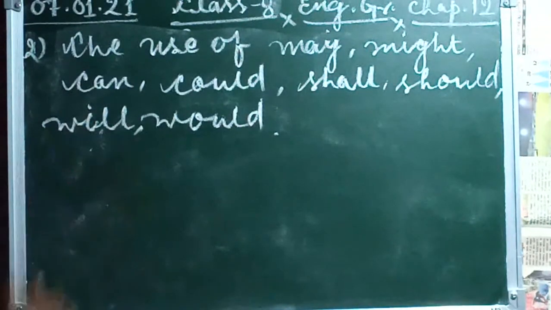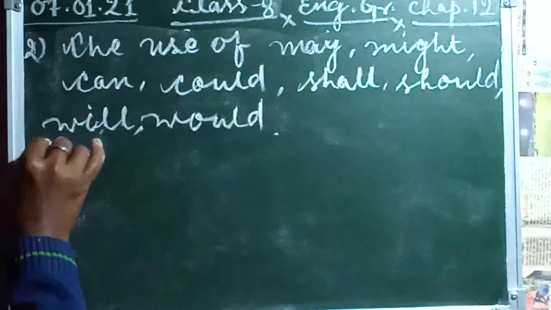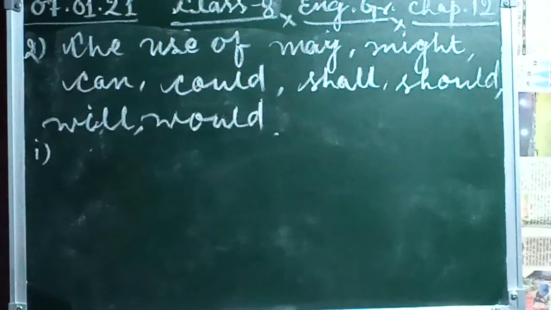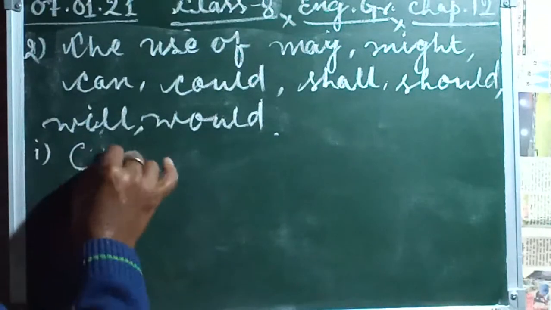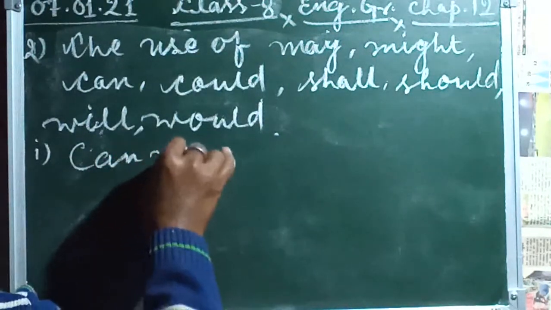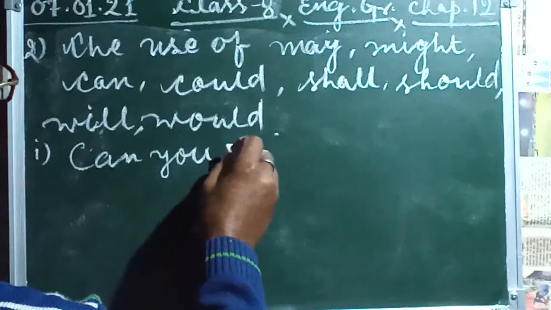So I am taking only a measure, and how do we use them in sentences? Sentence number 1, I am taking, children, so you have to go through it. Can you move this box? Just like I am taking, can you move this box?